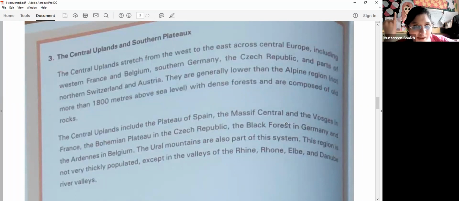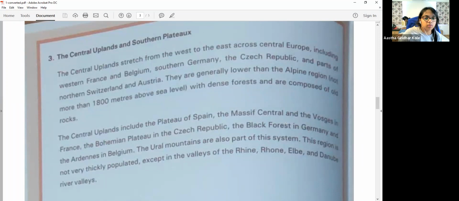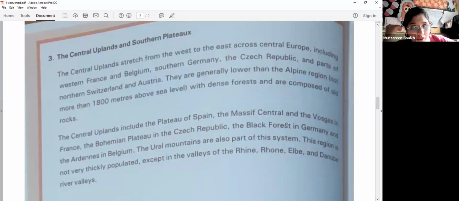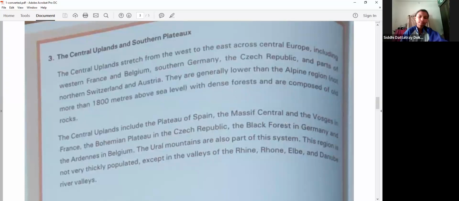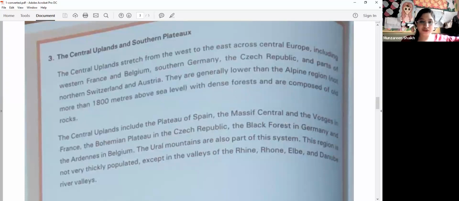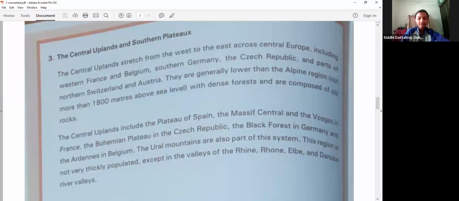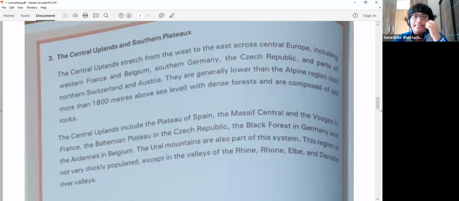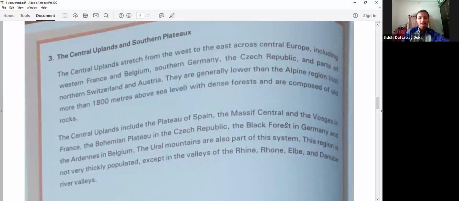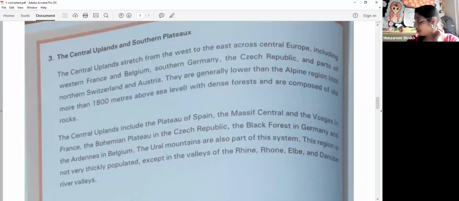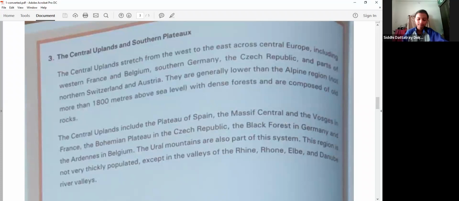Western France, Belgium, Southern Germany, the Czech Republic, and parts of Northern Switzerland and Austria. Clear? Have you all understood till here? Yes.